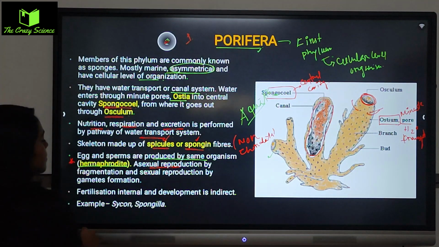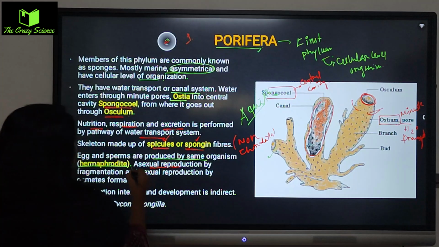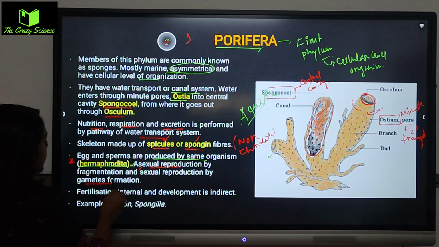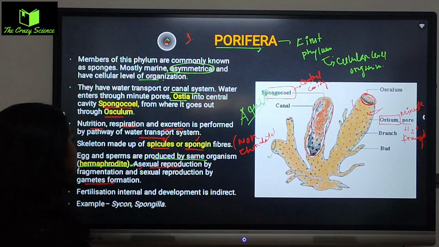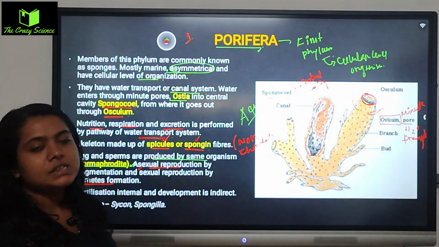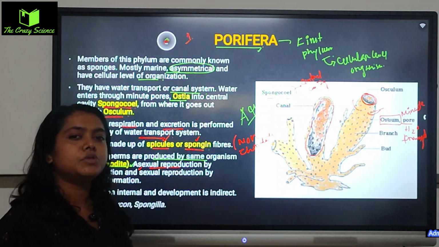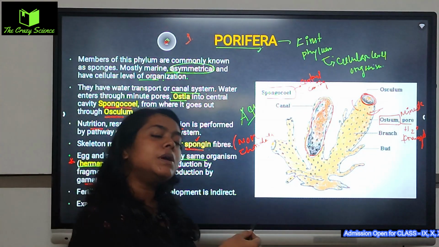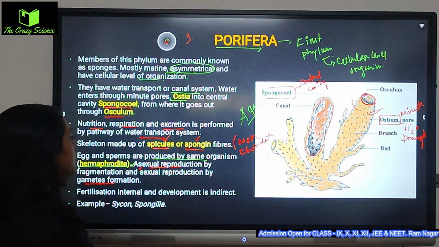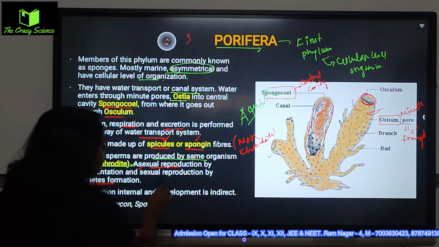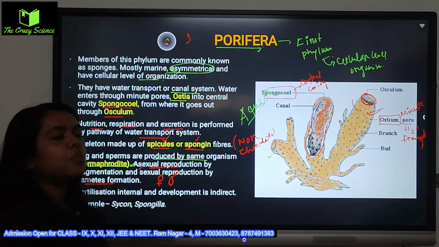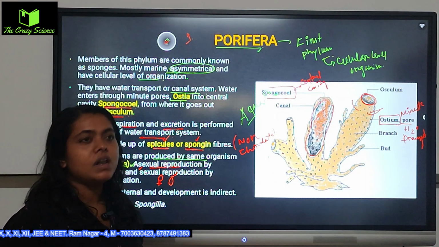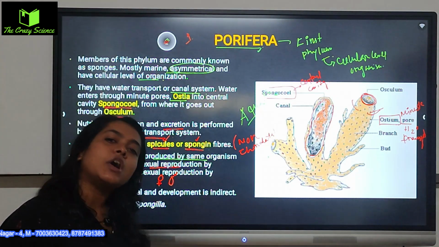Asexual reproduction is by fragmentation, and sexual reproduction is basically by gamete formation, through male and female gametes. Asexual reproduction happens through fragmentation, meaning the body gets divided into multiple parts and from each part a new organism forms. Sexual is gamete formation, male and female. The male and female gametes fuse, and this is how the fertilization process happens and the zygote is also formed.